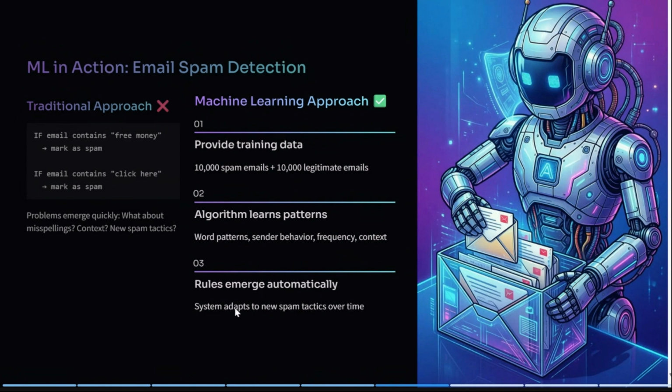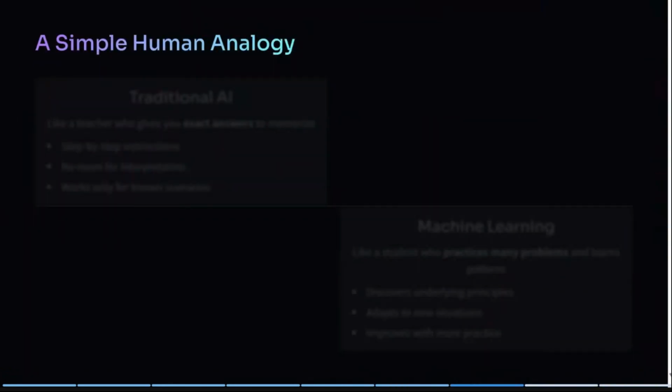And these rules, whatever we discussed, emerge automatically. What we have done is provide data with labels. Okay, it is an example of supervised learning. We are providing labels as well, that these are spam emails and these are legitimate emails. Now it is the machine that is trying to figure out whether it is a good email or an email from a spam source, right?